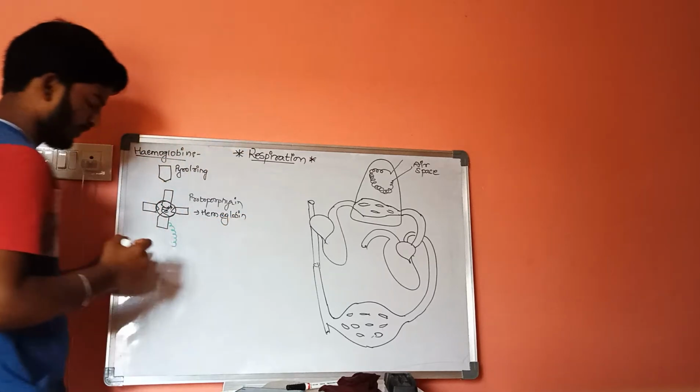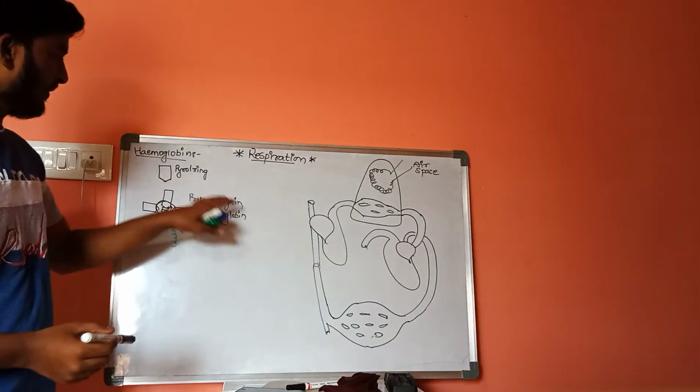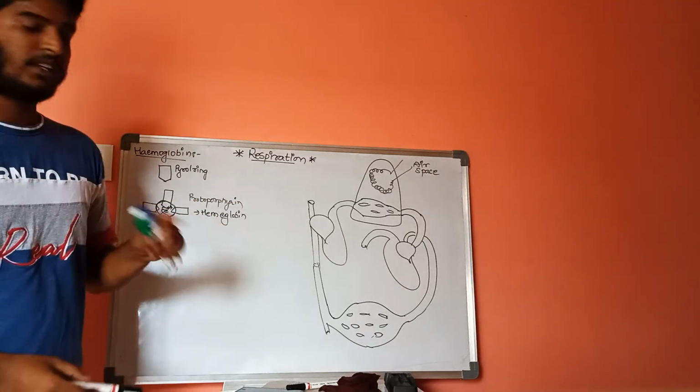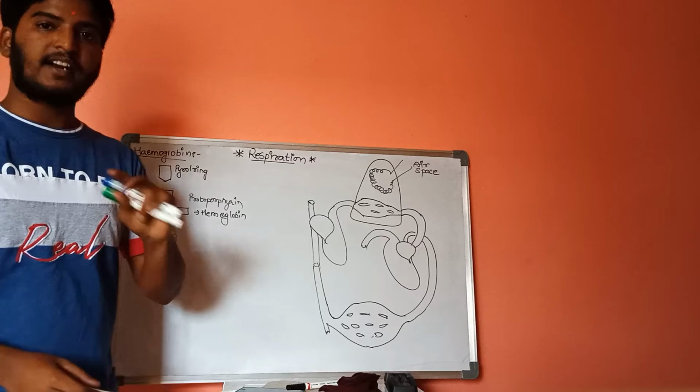This is hemoglobin. Now this is not the complete structure of hemoglobin. This is a monomer of hemoglobin, but hemoglobin is a tetramer.